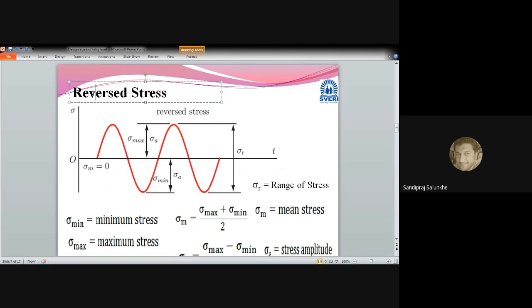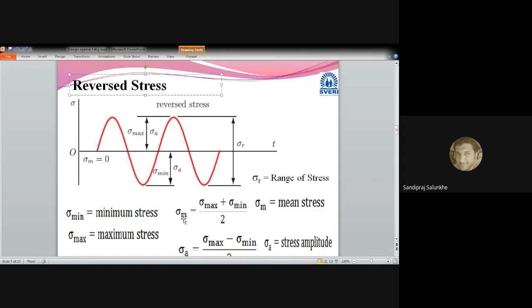Now the reversed stress. As we have seen in the definition, reversed stresses are the stresses which change their magnitude from one side to the other side also. That is, they change their nature. Once they have tensile nature, they become compressive also. And one more condition is that whatever tensile value is achieved by this type of stress, the same amount of compressive value is achieved by that stress.